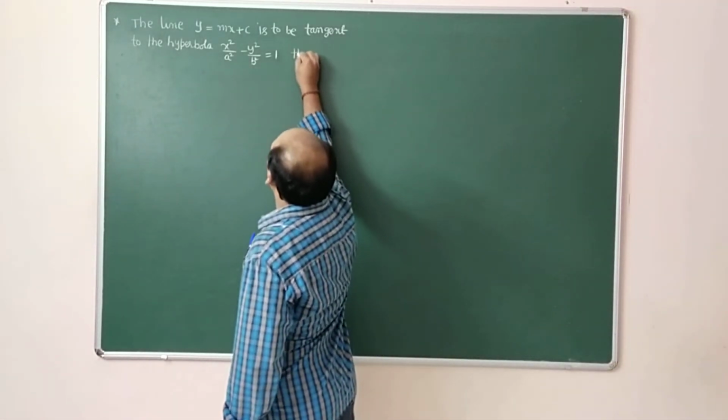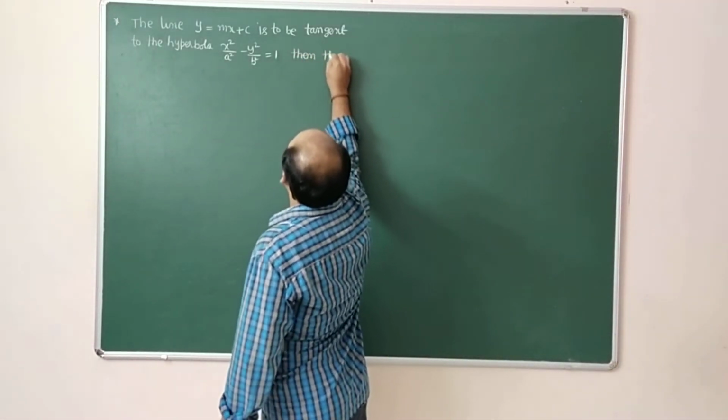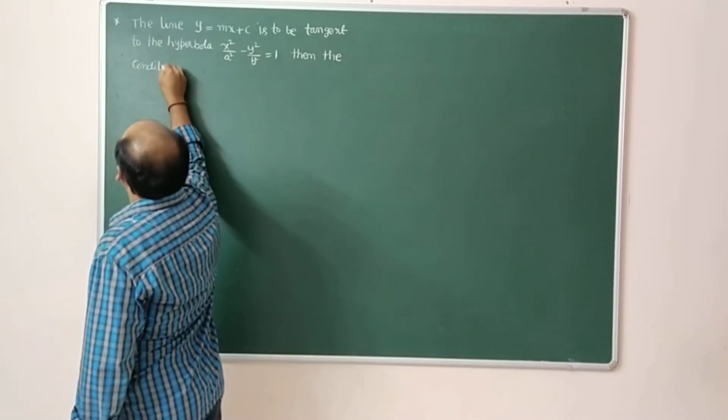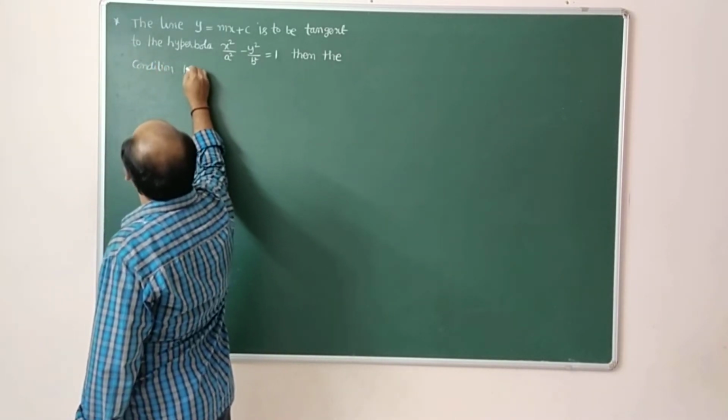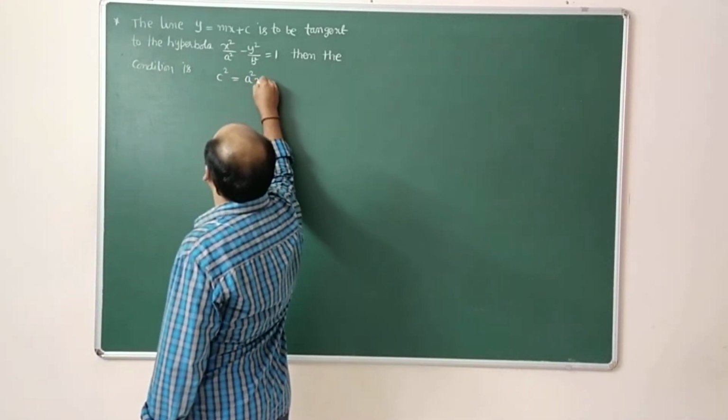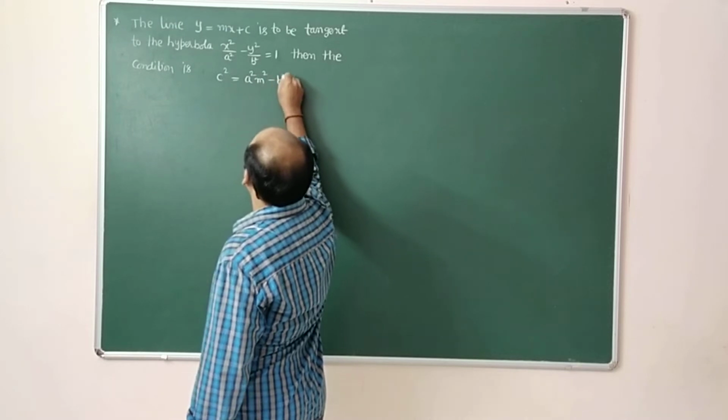Then the condition is c square equal to a square m square minus b square.